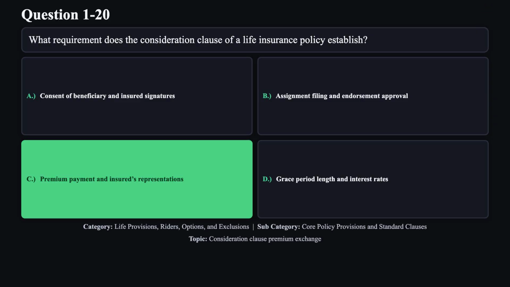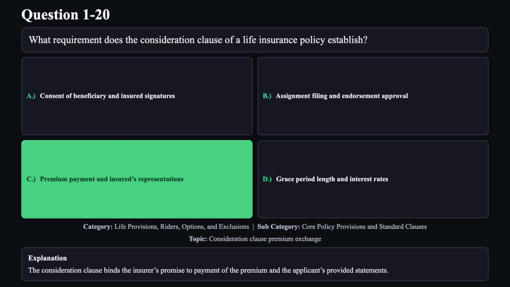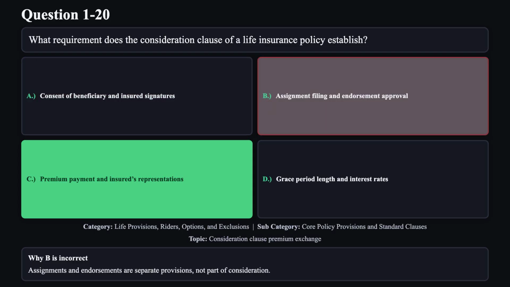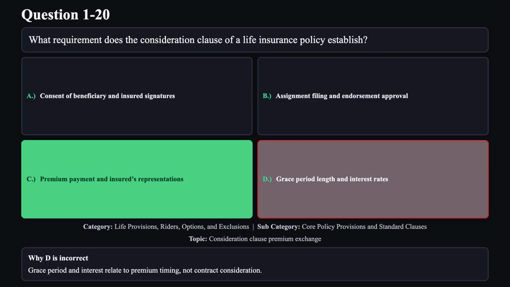The correct answer is C. The consideration clause binds the insurer's promise to payment of the premium, and the applicant's provided statements. Reason A is not correct. Signatures relate to validity but are not the core of the consideration clause. Reason B is not correct. Assignments and endorsements are separate provisions, not part of consideration. Reason D is not correct. Grace period and interest relate to premium timing, not contract consideration.